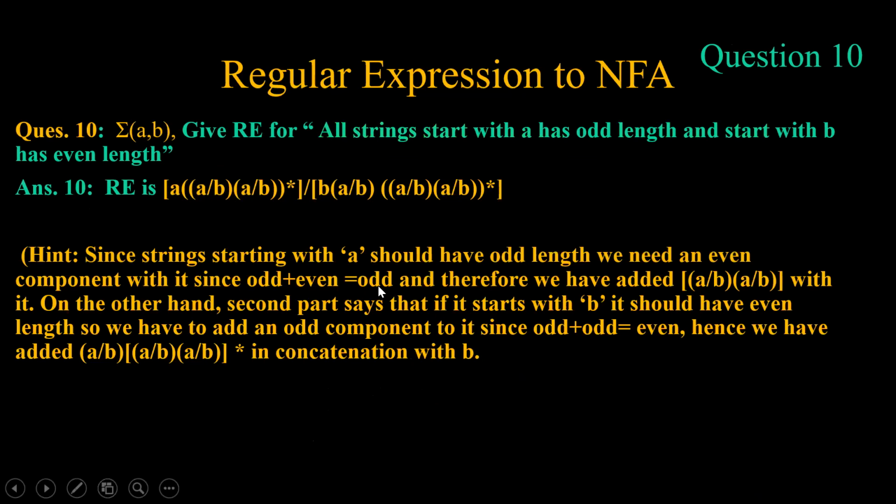Start with a has odd length. Start with b has even length. That means it should be 1, 3, 5 and so on. So we have (a|b) in star, but we have one a or b in between, so that this is odd, odd plus even is even. Now this comes out to be even, and even plus even is even.